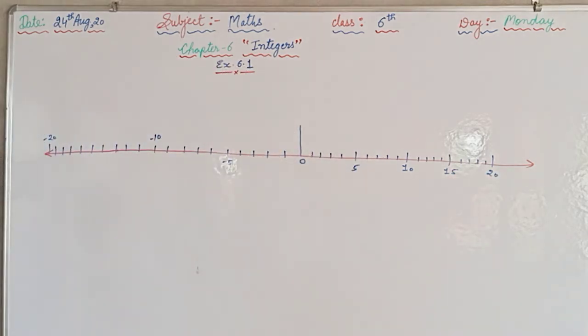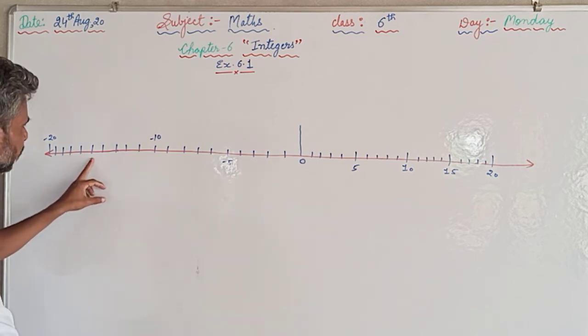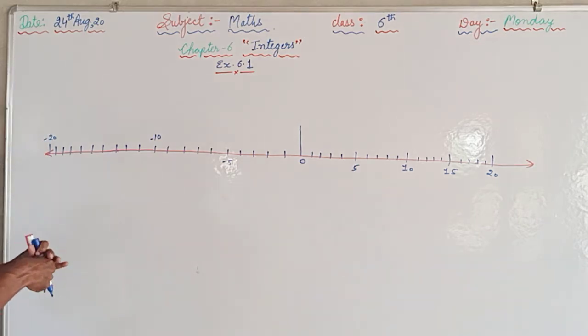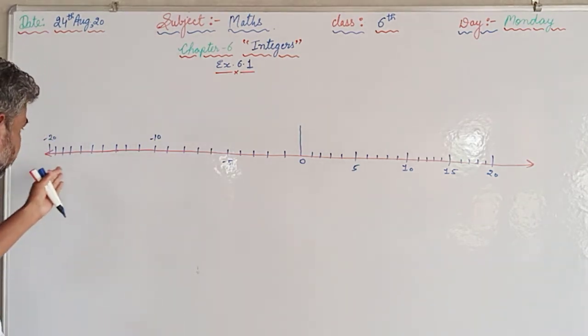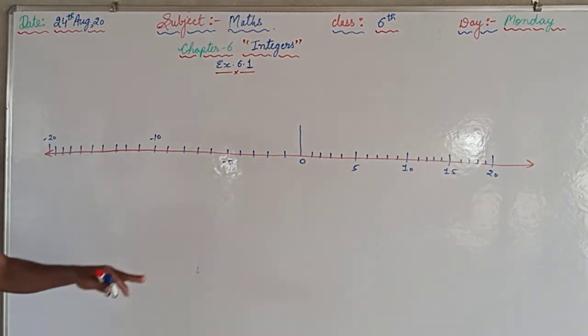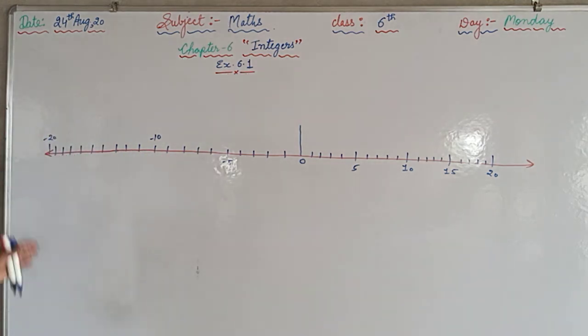Now we are supposed to read the questions. In question number 8, part first, write 4 negative integers greater than minus 20. The integers on the right hand side of minus 20 will be greater. So anything we can write: minus 19, minus 18, minus 17, minus 16, minus 15, minus 14, anything on the right hand side. We have 19 negative numbers in between 0 and minus 20. So we can write either of the answers.